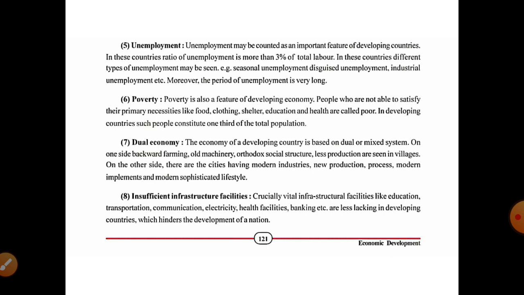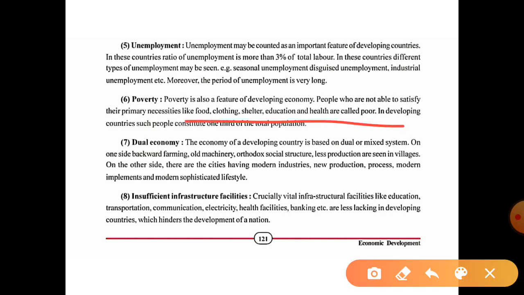Next one is poverty. Poverty is also a feature of a developing economy. People who are not able to satisfy their primary necessities like food, clothing, shelter, education and health care are called poor. Here we are not talking about the quality of these facilities, only the basics.